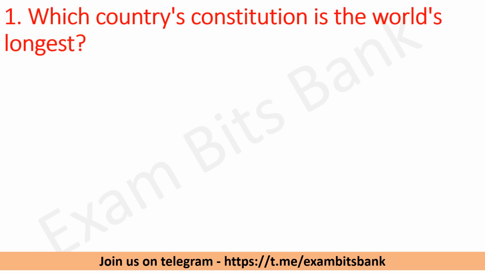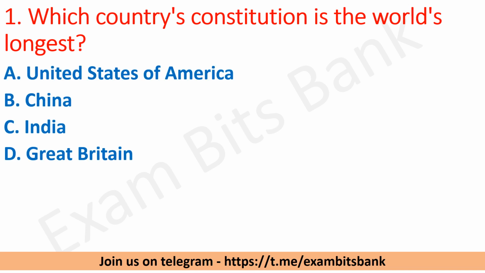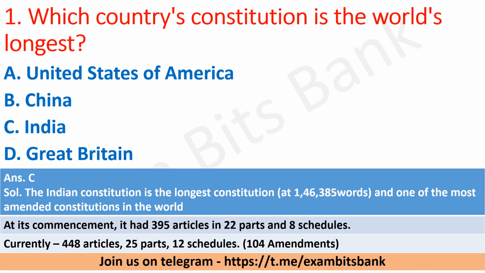Here comes the first question. Which country's constitution is the world's longest? The options are United States of America, China, India, or Great Britain. So the correct answer is option C, India.